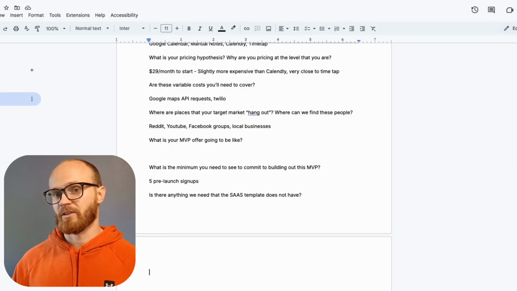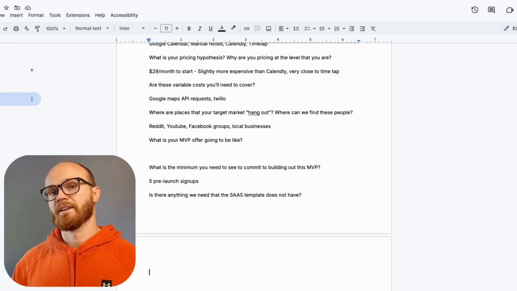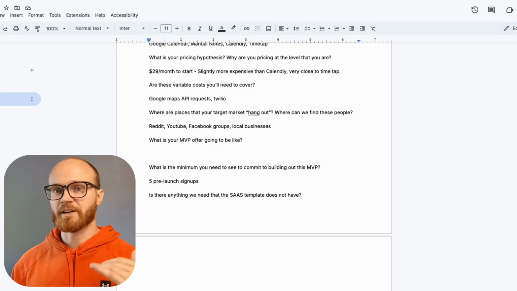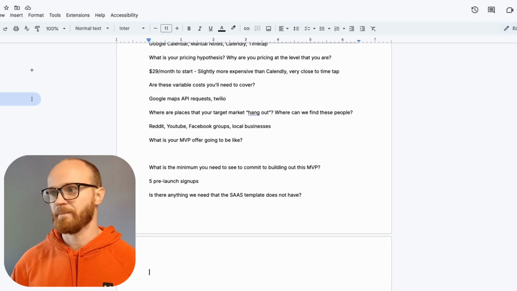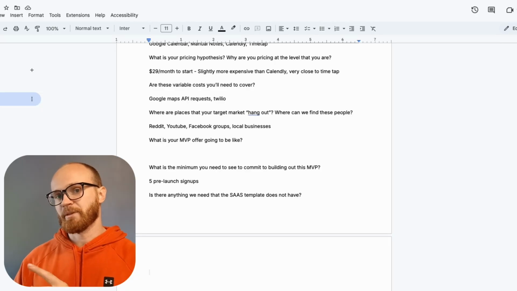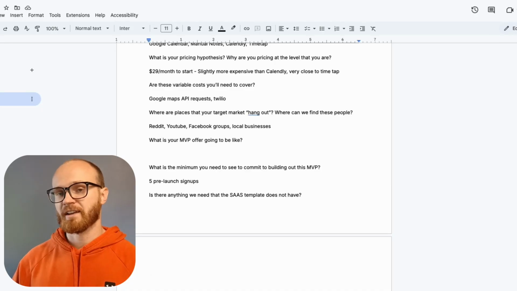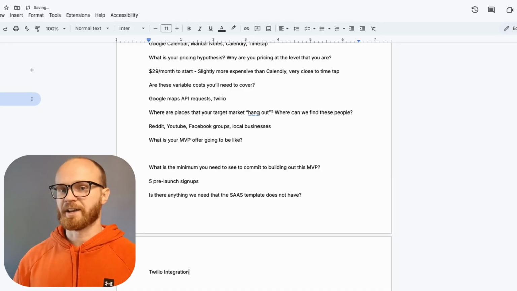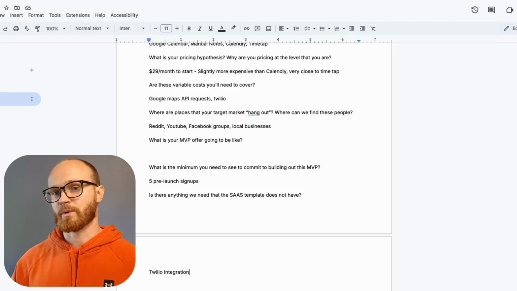The template is coming along really nicely. It's already got a Stripe integration. It's got front-end components. It has a dashboard. It lets the user manage their subscription, cancel it, update their details like their name, their email, password, all those basic things you would expect from a software platform. One thing I think we could use in the template for this project that we don't have yet is a Twilio integration. I can just build this once, and that way, if we ever need another app where we want to send out text messages, we've already got the integration built.